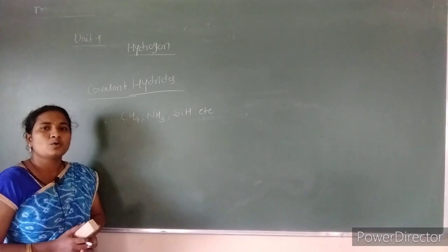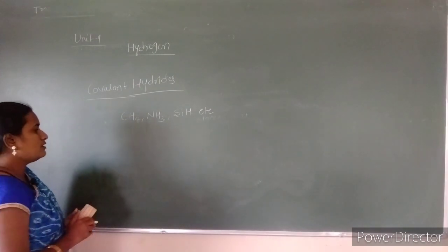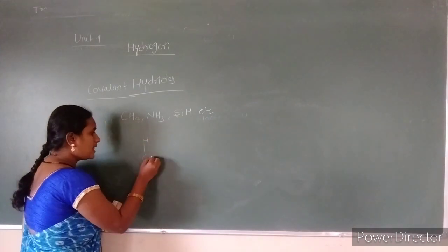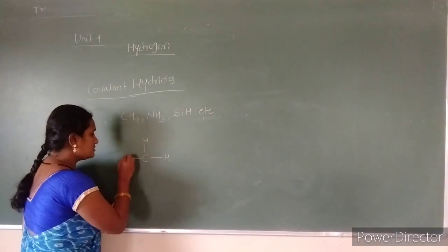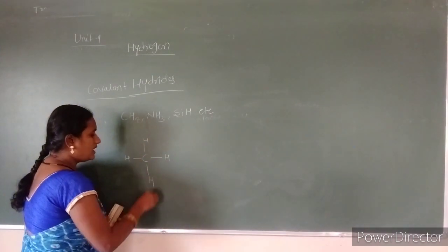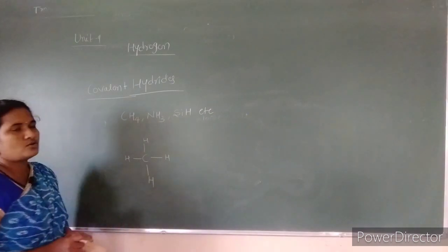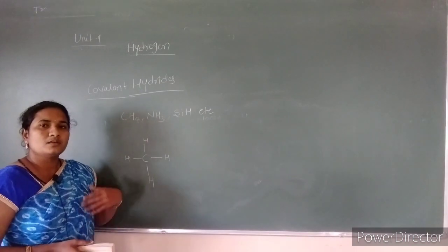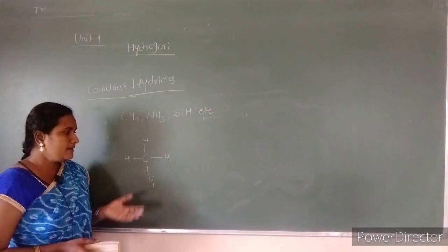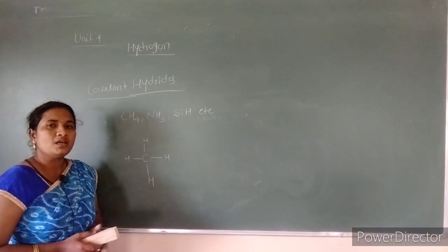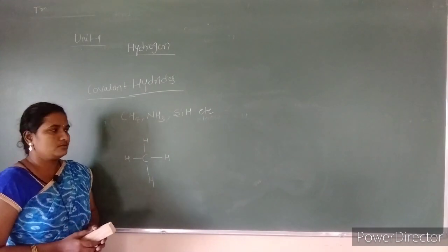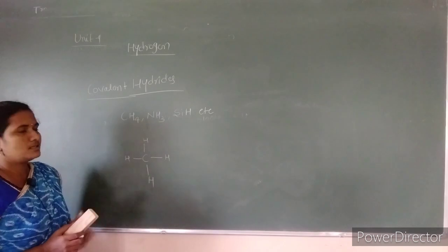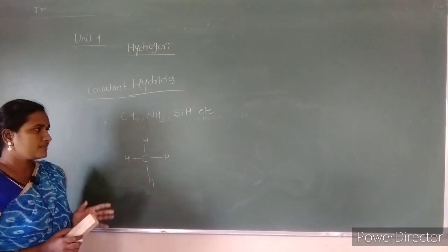These are showing the covalent character, meaning the bond present between these compounds is formed by the mutual sharing of electrons between the combining atoms. That is why they are called covalent hydrides. Covalent bonding is nothing but the bond formed between the combining elements due to the mutual sharing of electrons. That kind of hydrides are considered to be covalent hydrides.